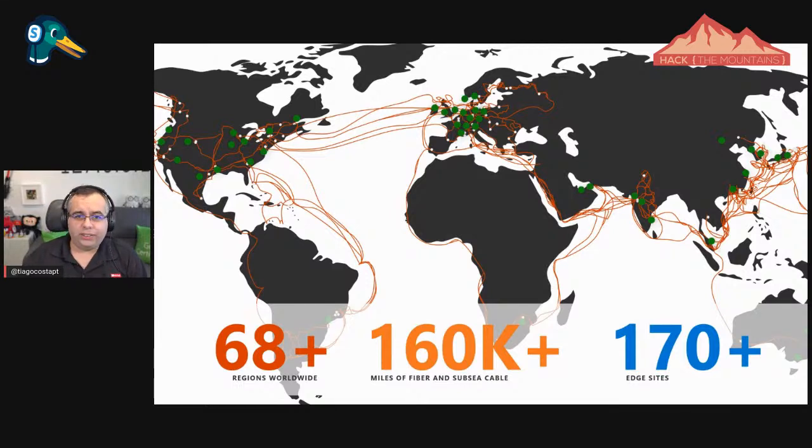And this week they just announced a new region in Malaysia, and I'm sure in some weeks they're going to announce another one in some other place in the world, and a month later some other regions.